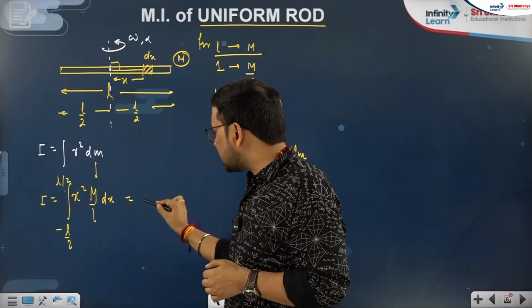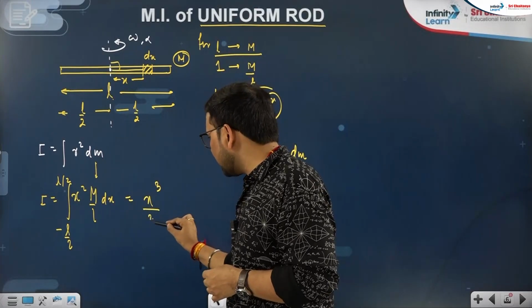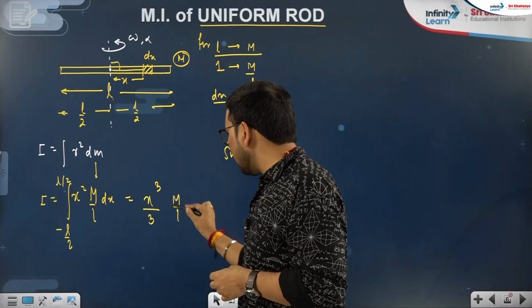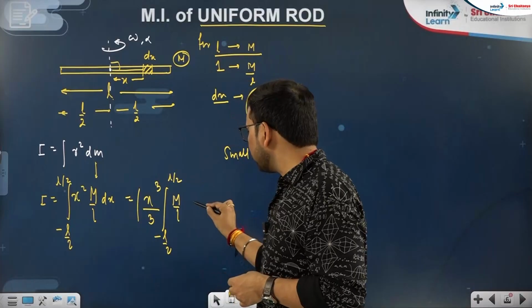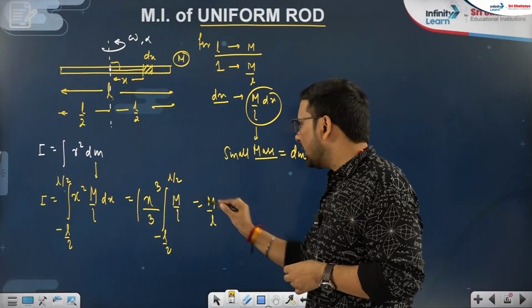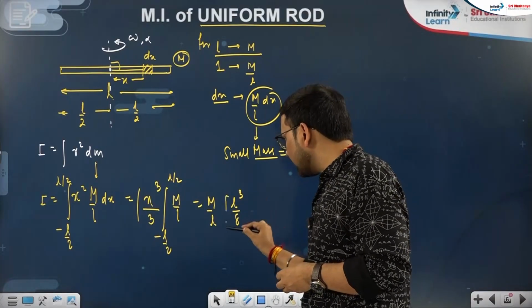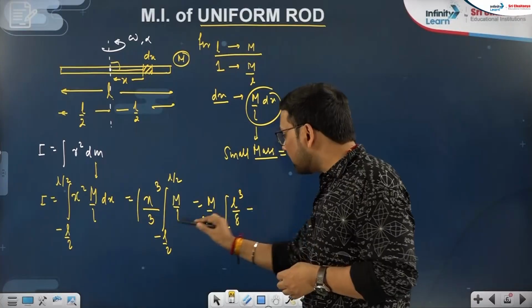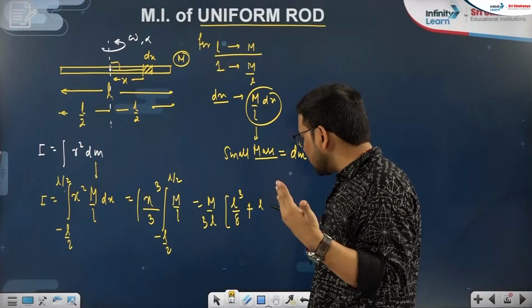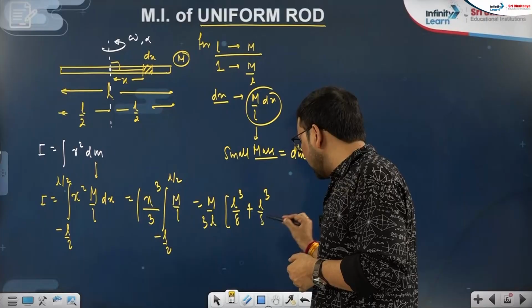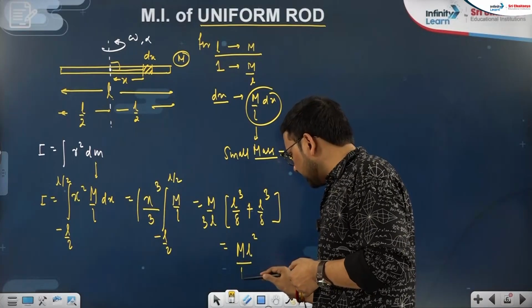Simple integration of this: x cube by 3 (2 plus 1 divided by 3) times m by L, and the limit is minus L by 2 to plus L by 2. That is m by L by 3 times L cube by 8 minus (minus L by 2) cube, that will be minus L cube by 8 becomes plus L cube by 8, and what we are getting from here is ml square by 12.